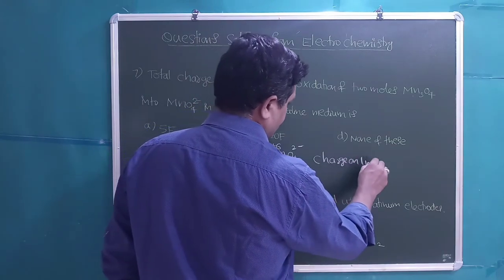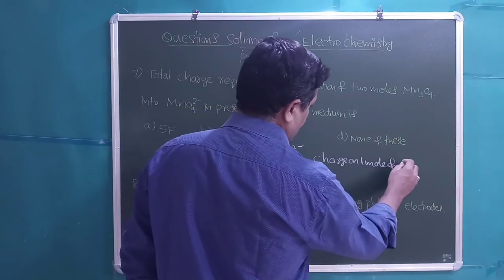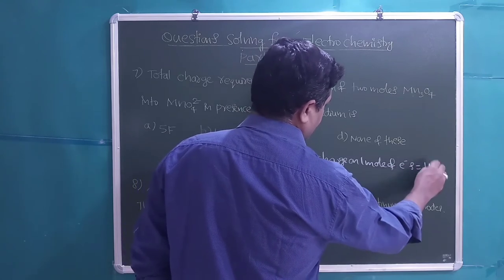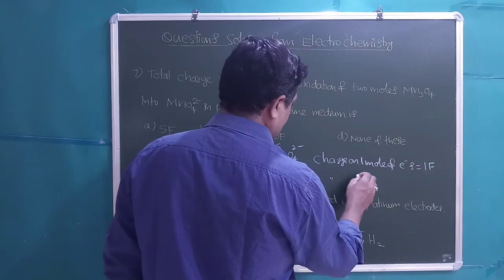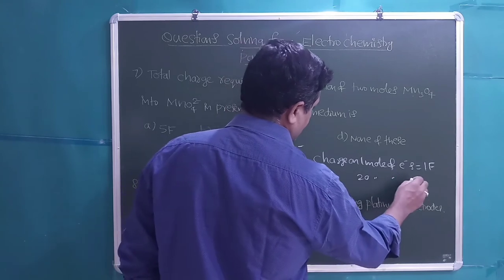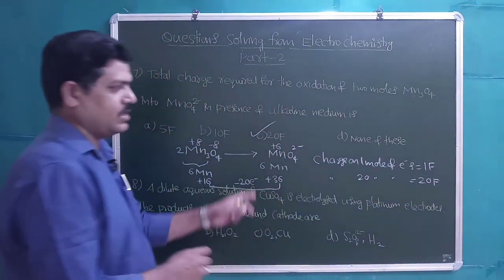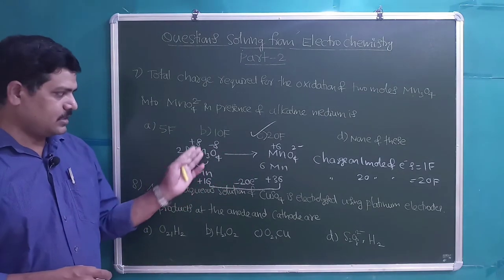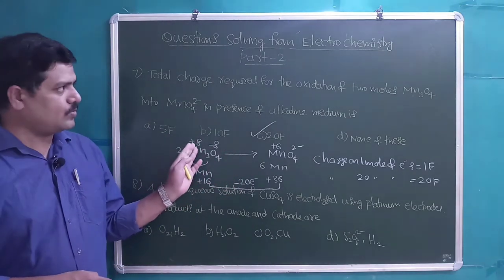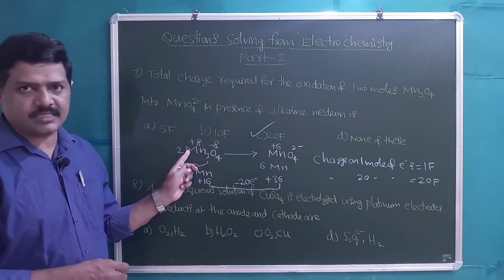Charge on 1 mole of electrons is 1 Faraday. Then charge on 20 moles of electrons is 20 Faraday. So option C is right, 20 Faraday is right, because altogether for the 2 moles of Mn3O4, 6 manganese atoms